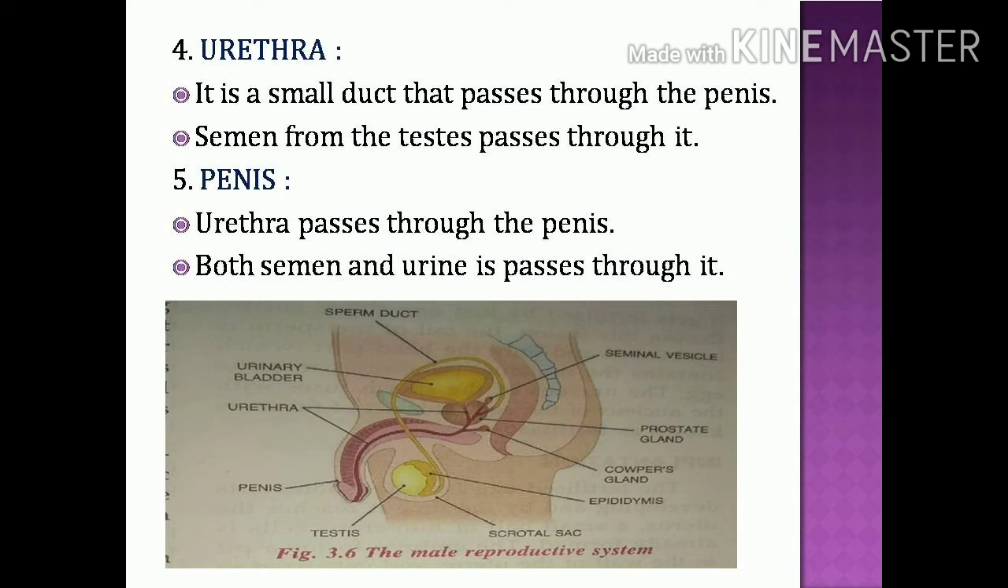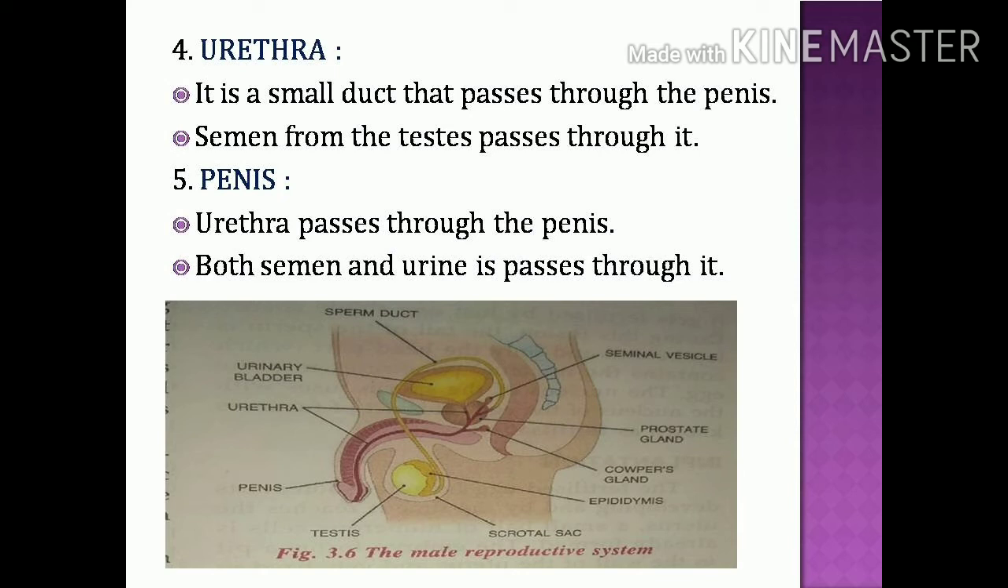Next, penis. The penis is the male reproductive organ through which the semen is released. Both urine and semen pass through the penis. The penis is a part of the male reproductive organ, and through it both the urine as well as the semen will pass. So it is called the urinogenital canal, because it passes both urine as well as semen.